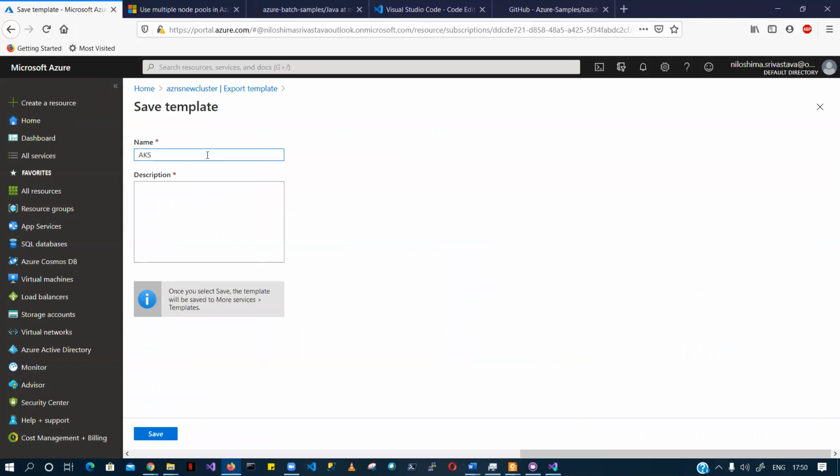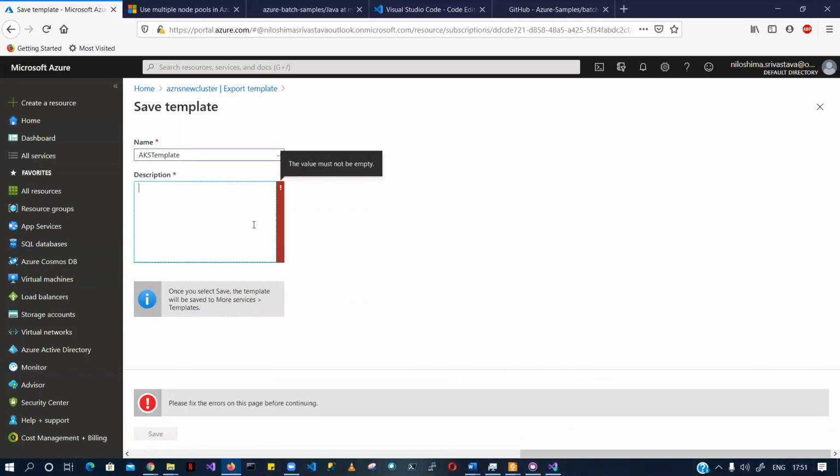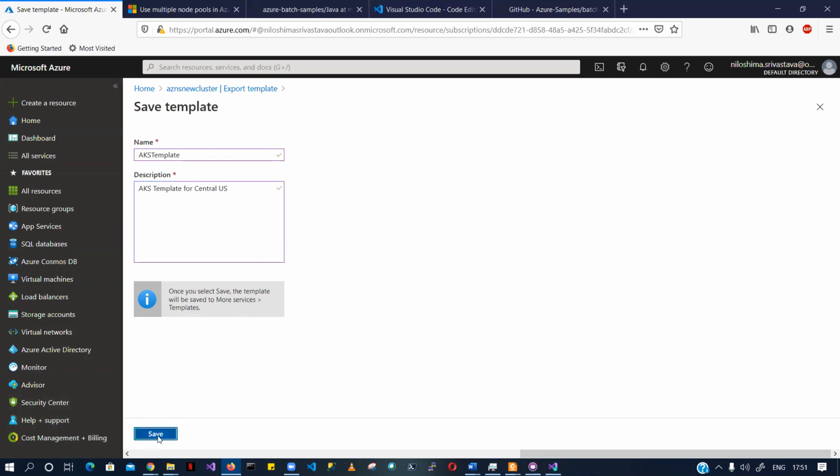So this is the AKS template. Go to the section, AKS template for Central US. Save.